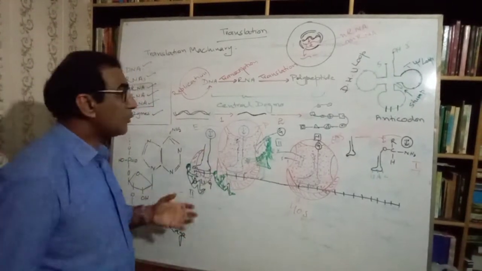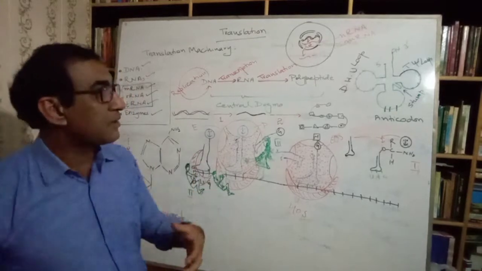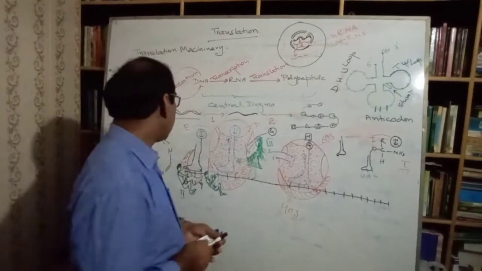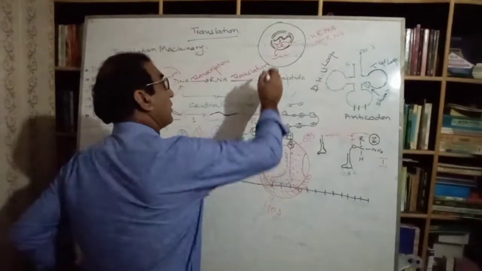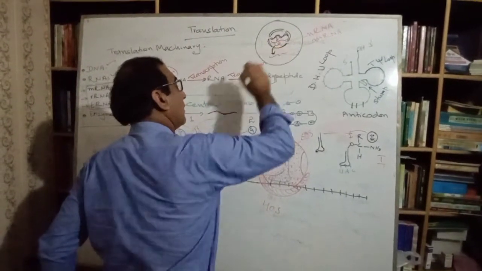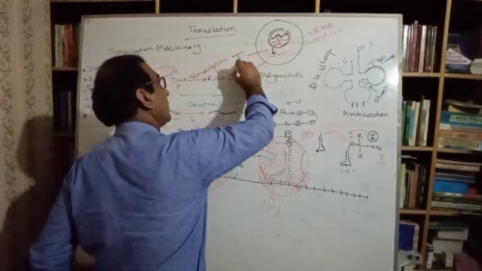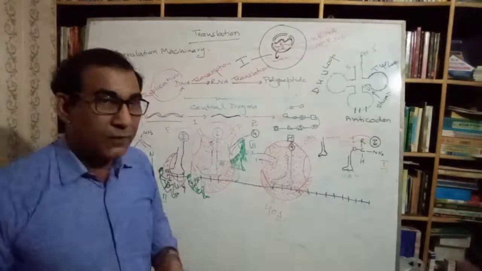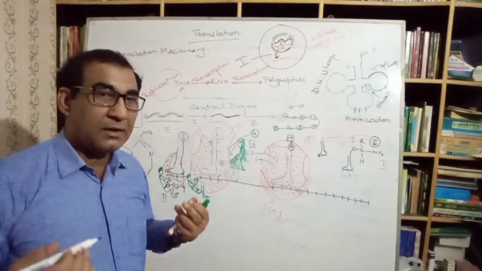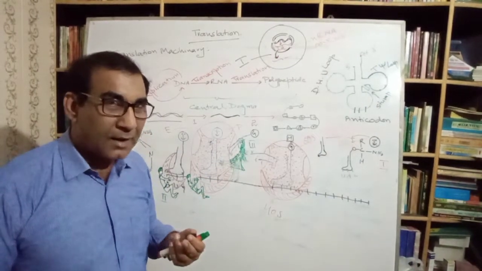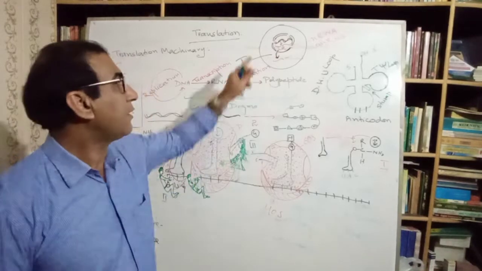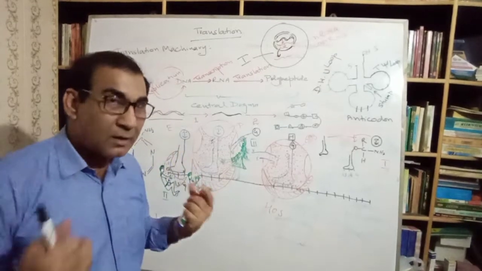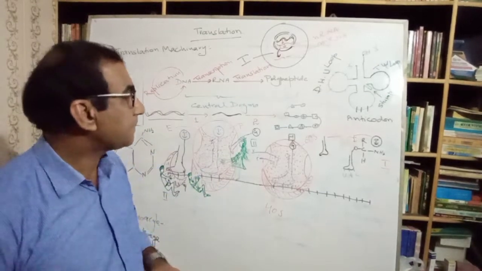Suppose we take into consideration the first step. The process involves the first step, and that is the arrival of the messenger RNA, the text or the code sent by the gene, the governor of the cell, that is DNA.